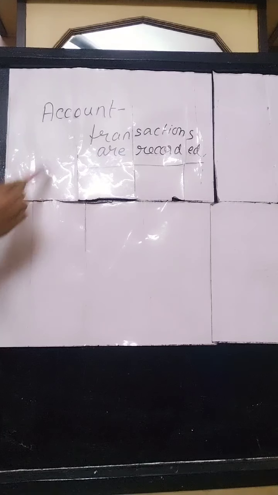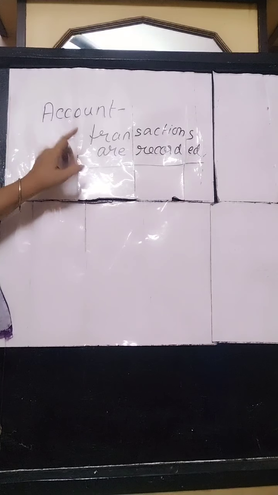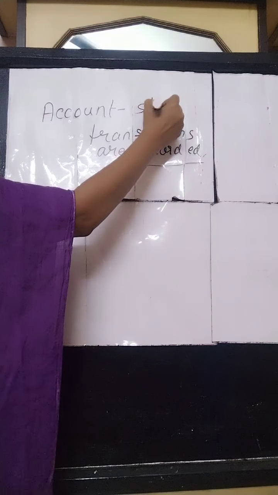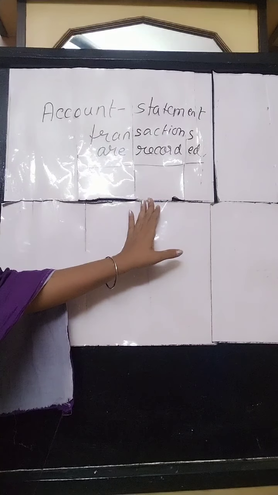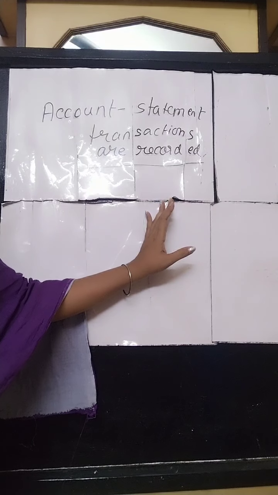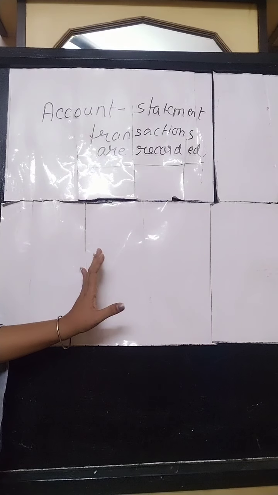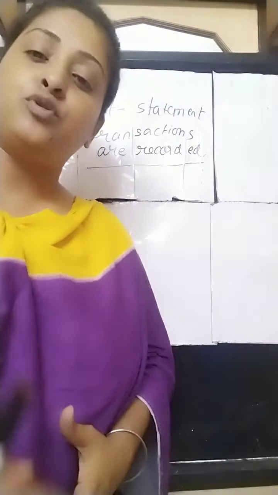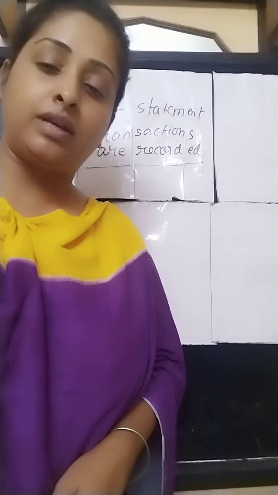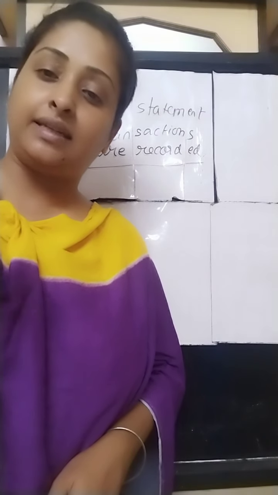What is an account? Now, an account is a statement where different transactions are recorded. So it is actually a statement of an individual item where the transactions or events with respect to a particular cause are accumulated and summarized with respect to a particular accounting period. It is a statement which is used to convey the information of transactions. Suppose any transaction takes place, so that information of that particular transaction we can get from an individual account. So it is a statement.